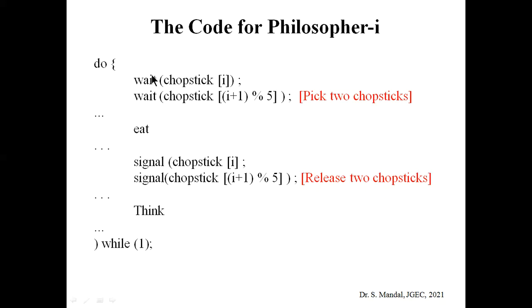By using two wait operations, the philosopher i can access two chopsticks, and after the signal operations they release the chopsticks and start to think again. So after the completion of the eat and think operations, we are closing the do loop, and all this operation will be performed while the condition is true. Clear? So this is the code for the philosopher i.